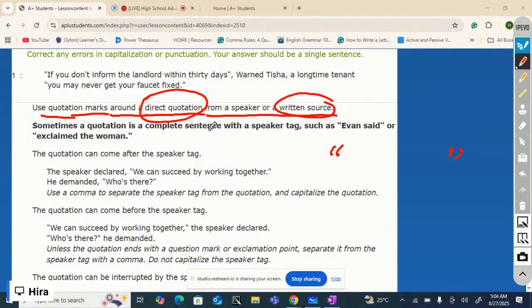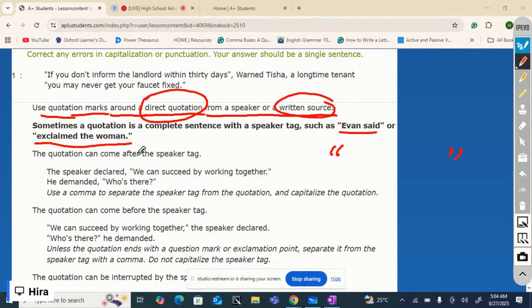Sometimes a quotation is a complete sentence with a speaker tag, such as Evan said or exclaimed the woman. The quotation can come after the speaker tag or before the speaker tag. It can come in many ways.